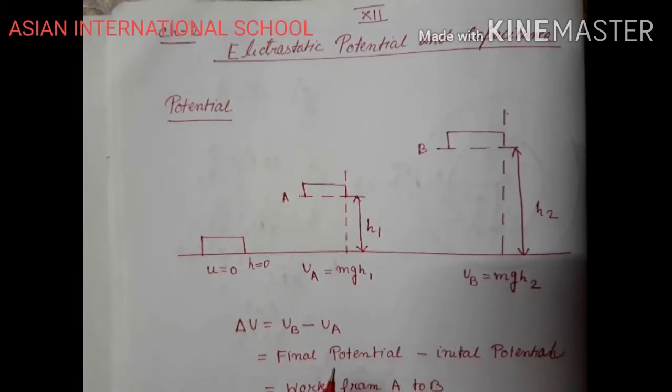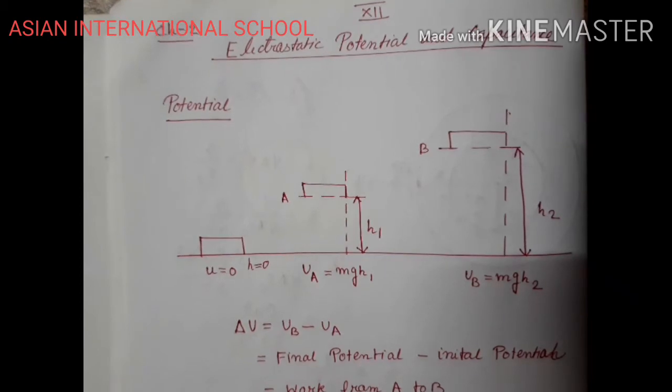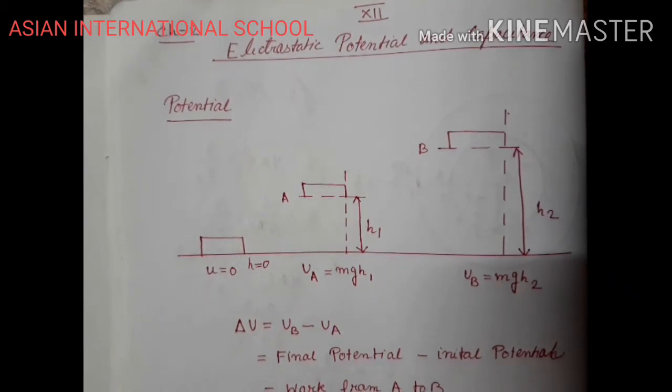So if we have to store potential energy in a system, we have studied kinetic energy and potential energy in lower classes. How can we store potential energy in a system? By changing the position of the system, by displacing the object from one point to another point. And if we have to displace the object from one position to another, we need to do some work. The work which we will be doing will be stored as potential energy in the system.